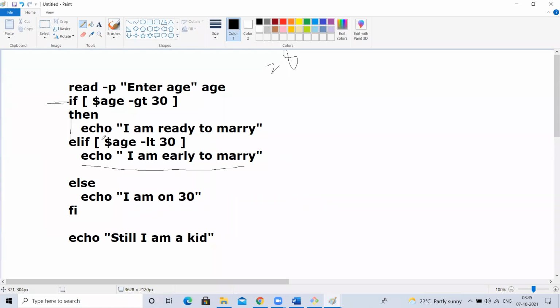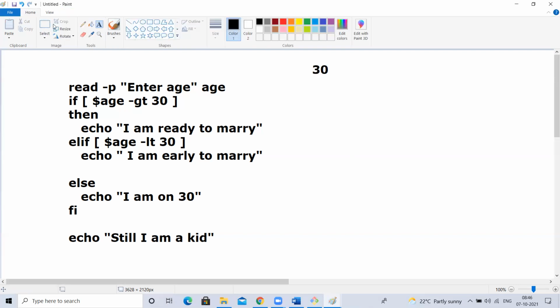Okay, I am early to marry. Now will it come to else? No, it will skip. Why? Because in any one of this, only one will be executed. We have three things here: if, elif, else. In this, the first condition is not satisfied, so it came to the second condition. As the second condition is satisfied, it will execute this, come out of that, and go to the last of that.